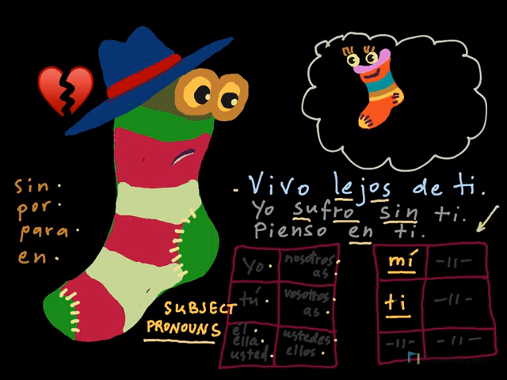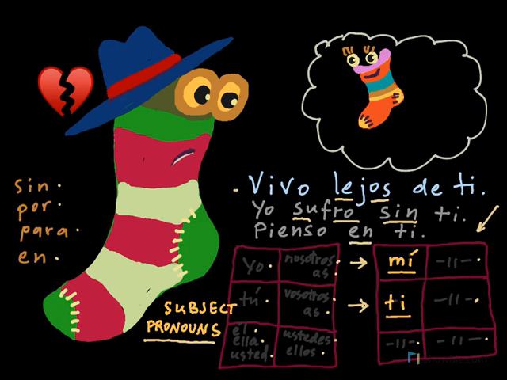So this one will be the table of prepositional pronouns. If you notice, all of the nosotros, vosotros, ustedes, ellos, él, ella, usted will be the same. The only difference will be mí with the accent mark and ti. The reason that mí has the accent mark is because it might be confused with mi, which is the possessive. So in order not to confuse it, there is an accent mark. Ti doesn't exist as the possessive, so it's not necessary.